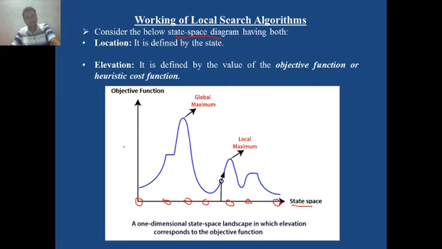On the y-axis, you will find there can be an objective function. If it is an objective function, then our target is always to achieve the maximum value, the highest value in this diagram. If the y-axis is a cost function, then we know that the cost must be as small as possible. So the task of our algorithm is always to find the minimum values in these terrains, along these hills. So this is what the state space diagram is.